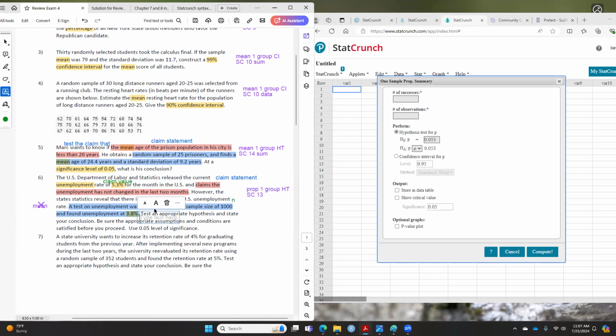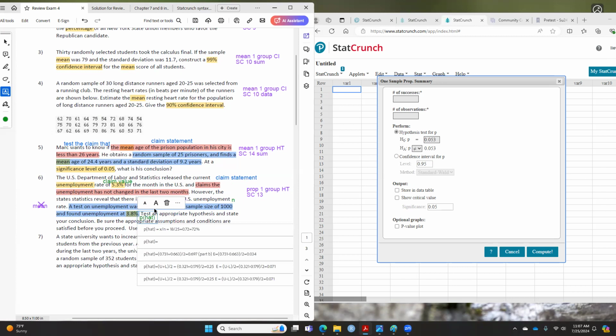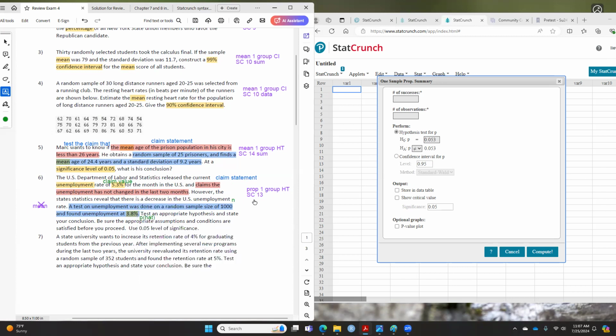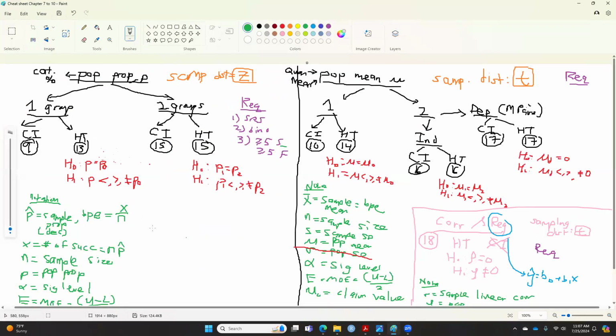So in this case, this is your p hat. The reason this is p hat is because it comes from a sample and it is a proportion. If you look at the notes we have on proportion, this is sample proportion, because it comes from a sample and it's a decimal or percent. But you know that StatCrunch needs X. So how do you find X, the number of successes?